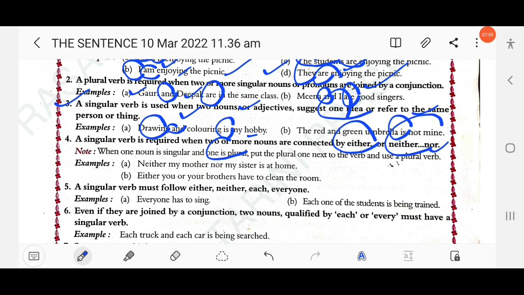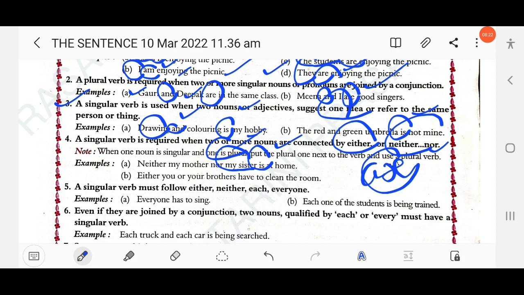Just follow here: neither my mother nor my sister. You have to follow the second noun, whether it is singular or plural. Here my sister is singular, so you have to use is. If the question is given as neither my mother nor my sisters, you have to use are, because the second noun is plural.